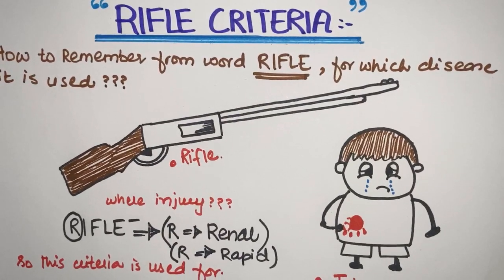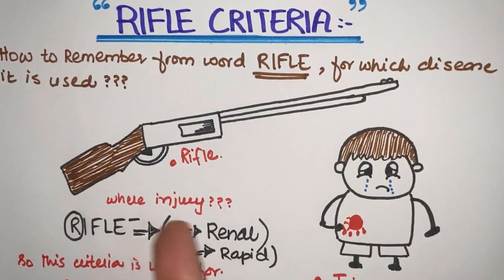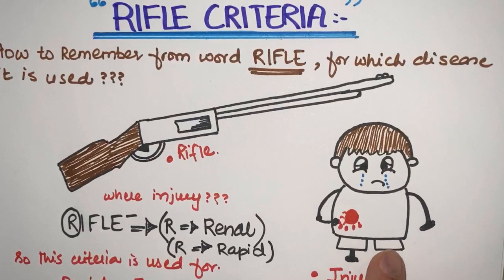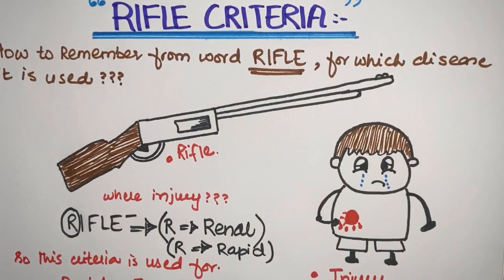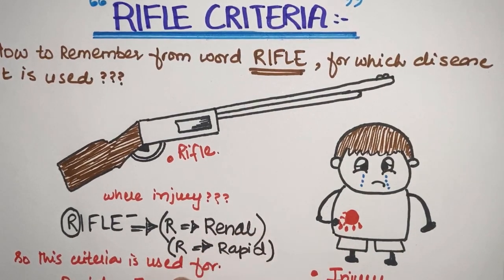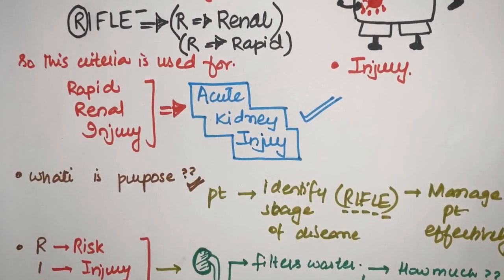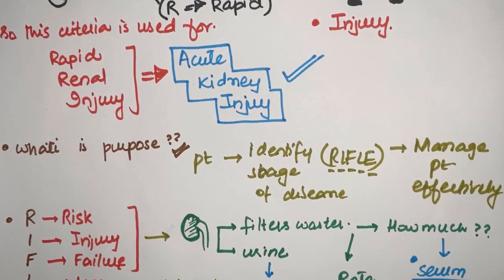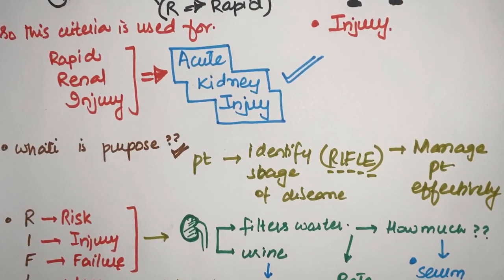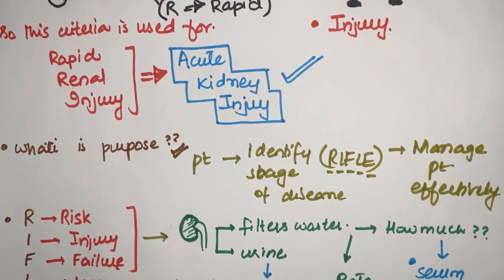Coming to our first page, this is his rifle. This is that innocent person which was killed. So rifle causes injury. This is just a quick summary of the whole discussion. R for renal, R for rapid. It is used for acute kidney injury. What is its purpose? By using the RIFLE criteria, when we are doing clinical practice, we can exactly stage the disease at which the patient currently is, and we can manage the patient effectively.